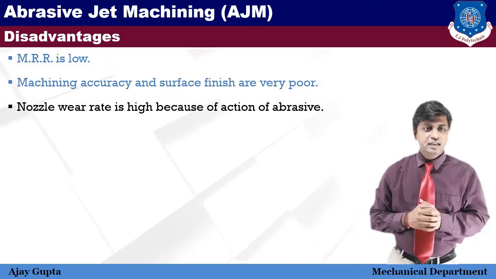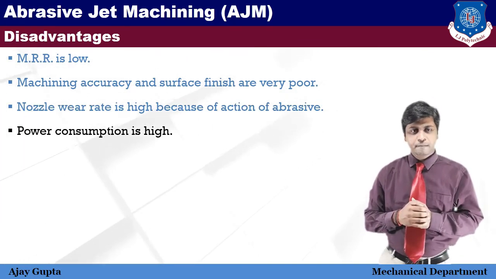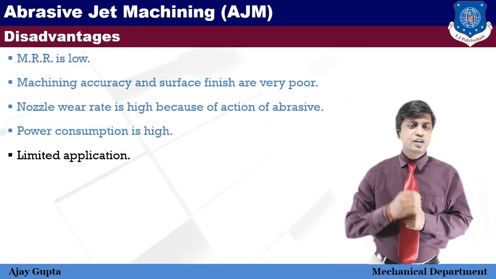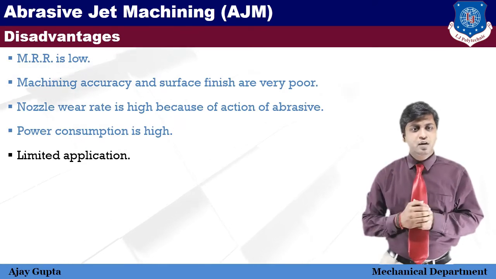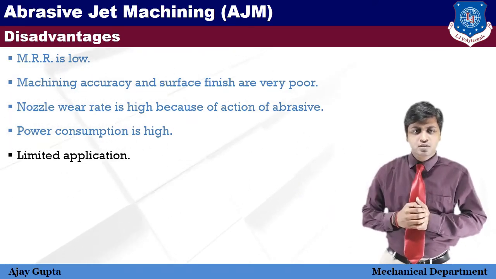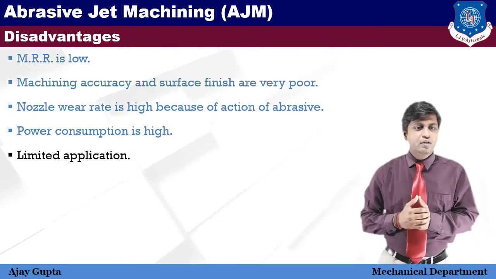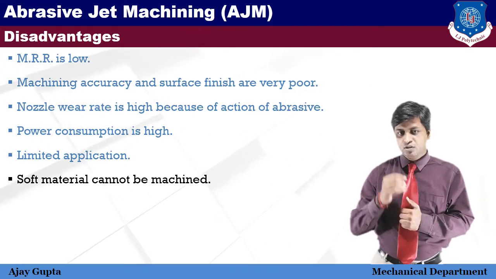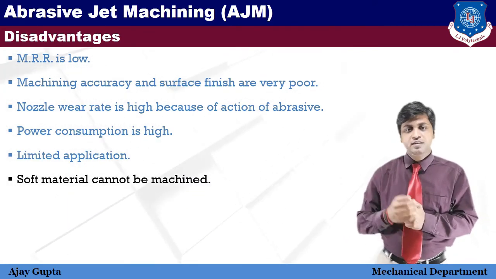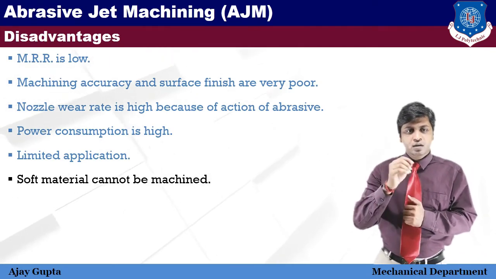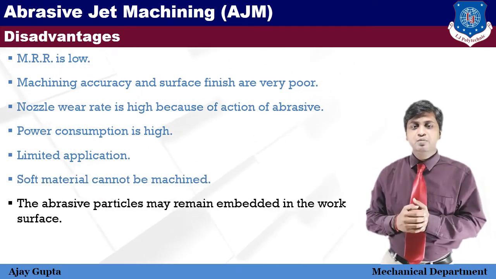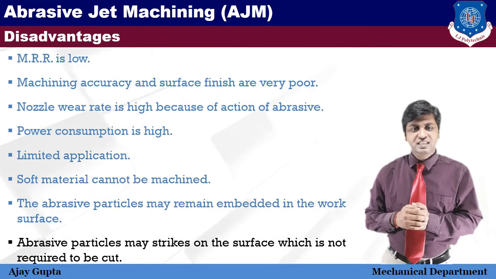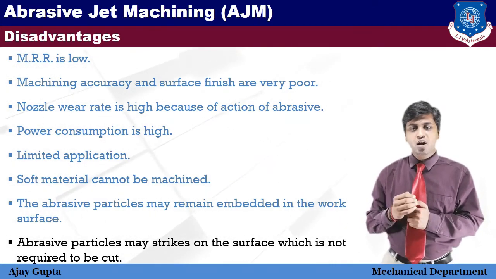Okay. Now next point, power consumption is high. Next, limited application. You can use the AJM process to remove surface burrs and corrosion, and to create small holes. That's it. Now next, soft material cannot be machined as the abrasive particle is hard. So that's why in soft material it will impinge and it's difficult to come back out. The next one is the abrasive particles may remain embedded in the work surface. And last one is the abrasive particles may strike the surface which is not required to be cut.